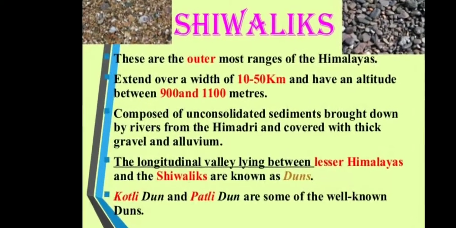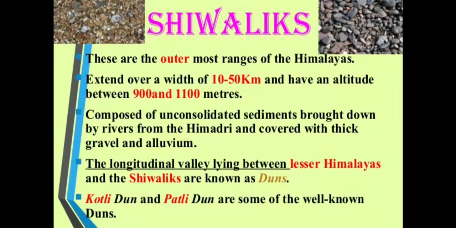Shivaliks. These are the outermost range of the Himalayas. They extend over a width of 10 to 50 km and have an altitude between 900 and 1100 meters. It is composed of unconsolidated sediment brought down by rivers from the Himadri and covered with thick gravels and alluvium.